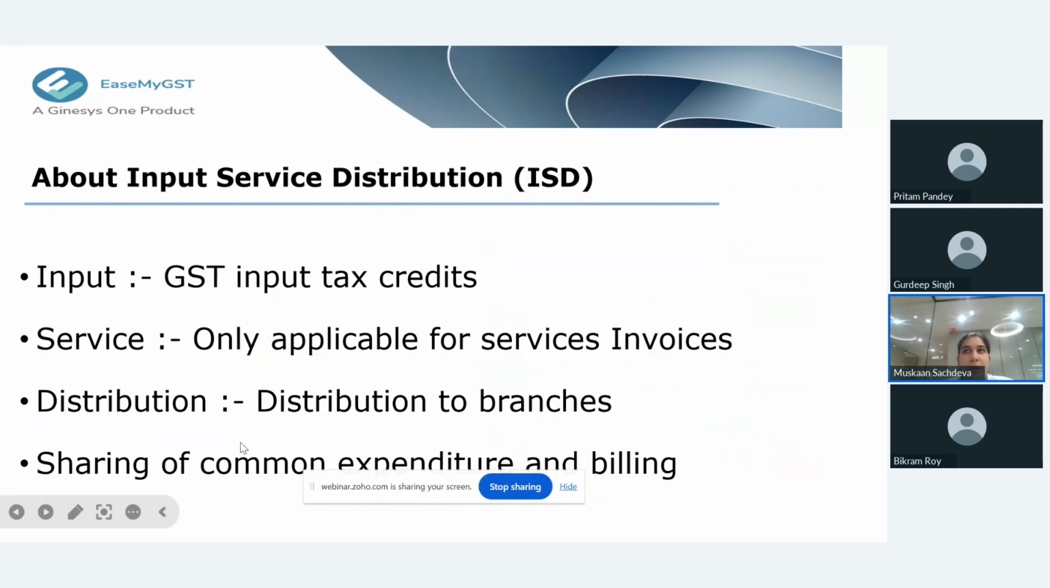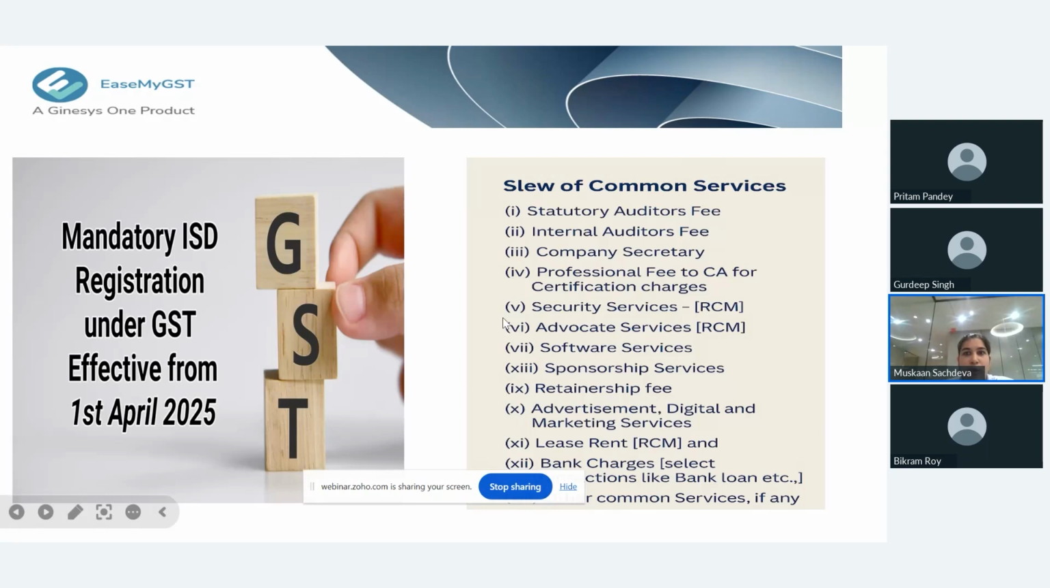For example, there is one HO and it has its 10 stores. So from HO to the stores who are sharing the common expenditure, and the billing is done commonly. So I am showing you some examples of the common services that are used by the companies. For example, the auditor fee, the security services, the software services, the retainership fee, the lease rent, the bank charges. For example, there are some bank transactions done, or there might be any other common services if there is any.